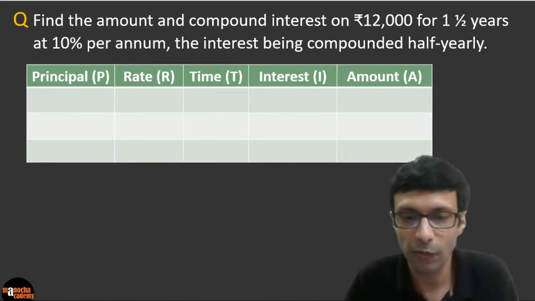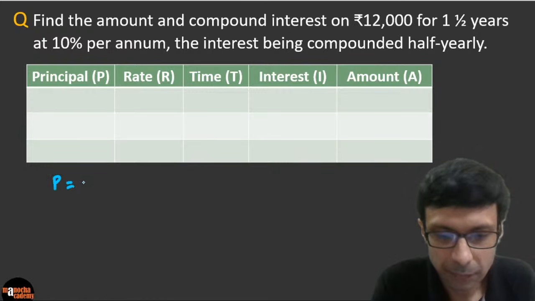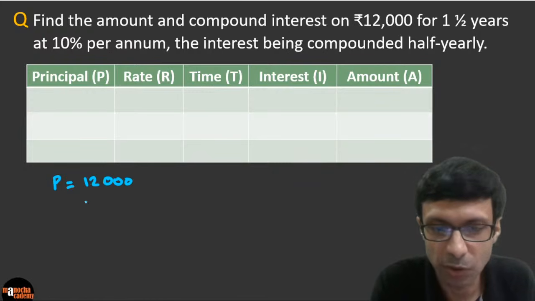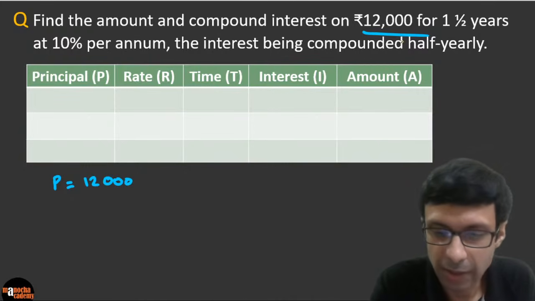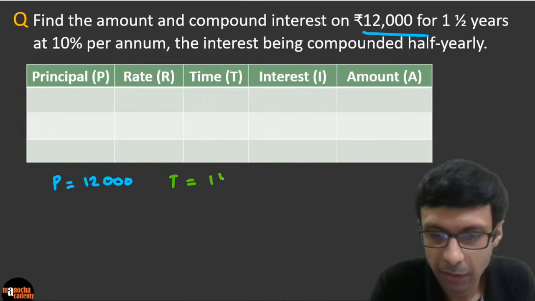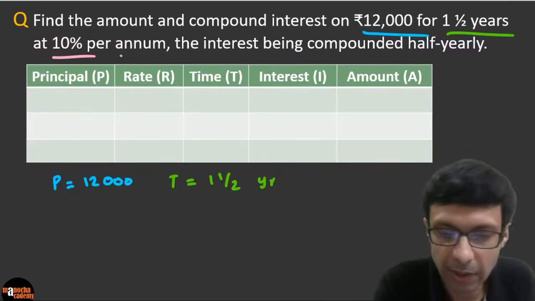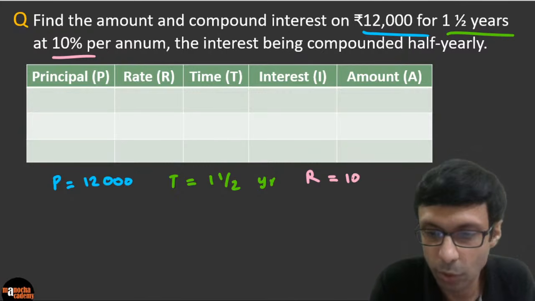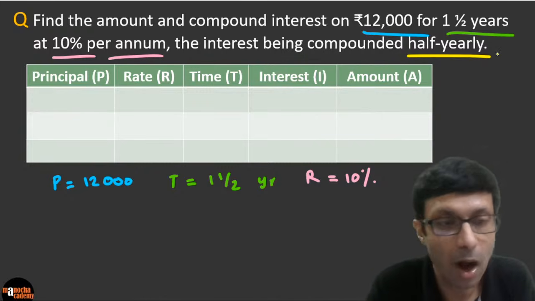All right guys, try solving this question. So what do we have here? Principal is 12,000. What is the time? Time is given as 1.5 years. And the rate is basically 10% per annum, so please note it is per annum. And the interest is being compounded half yearly.